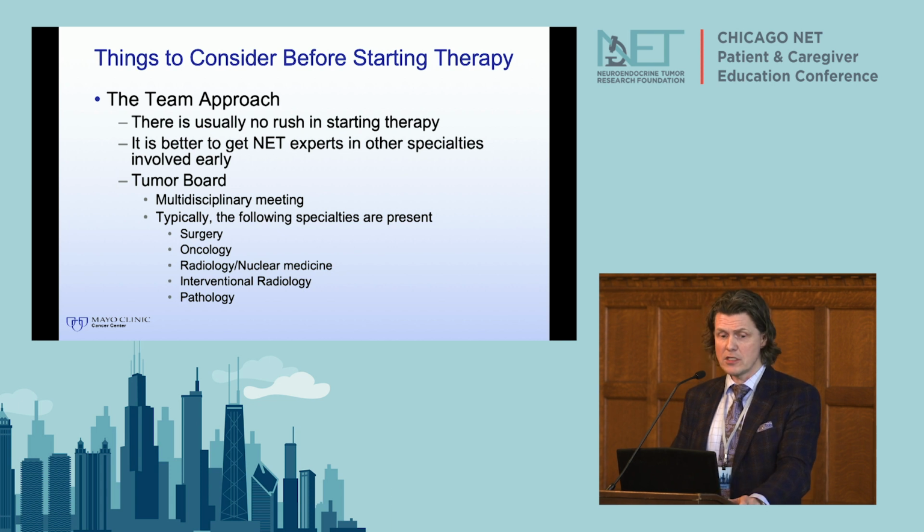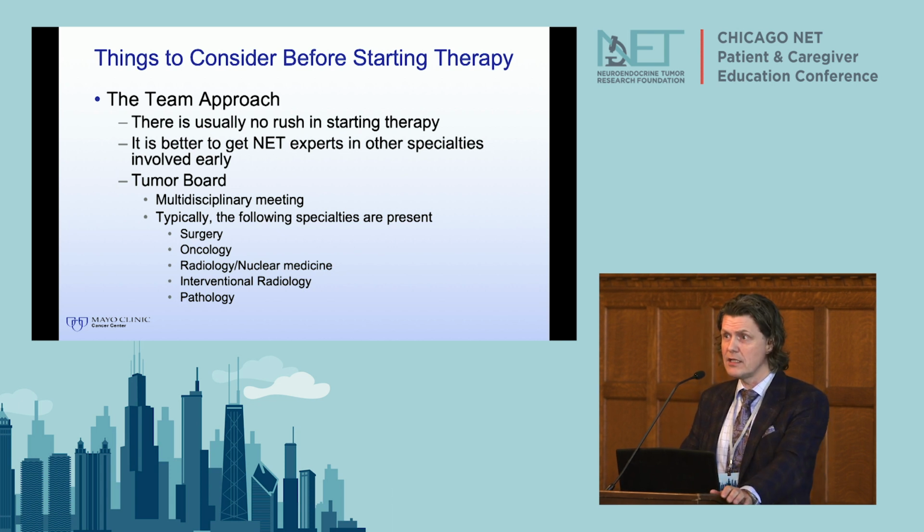So the team approach is incredibly important, and with the exception of high-grade, poorly differentiated neuroendocrine carcinomas, there's no rush in starting therapy. So we usually have time to get all of the team together and discuss these. And it's better to get these NET experts involved early. That's why we have tumor boards. Tumor boards are meetings which occasionally can be virtual, but most often are in person. You have a lot of different specialties: surgery, oncology, radiology, nuclear medicine, interventional radiology, pathology, gastroenterology, genetics, and we sit together and we discuss how we should treat patients.